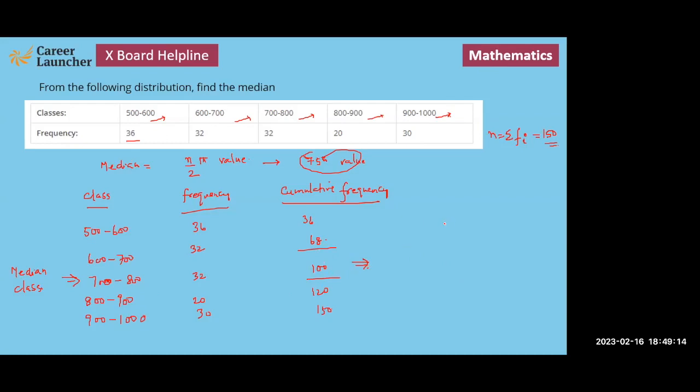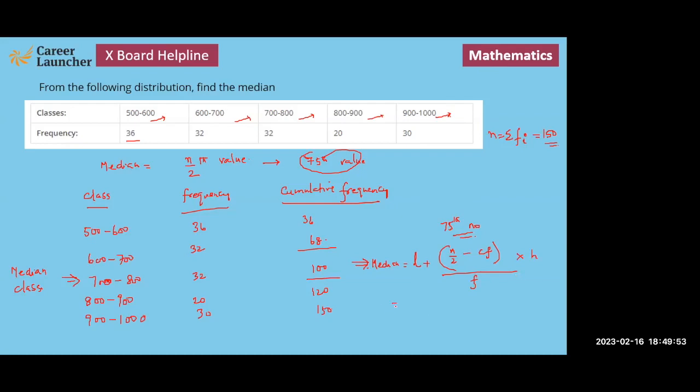Now we need to know what the 75th number is. This will be given by your lower bound, that is 700, plus n by 2. Median is equal to the lower bound of the median class plus n by 2 minus the cumulative frequency of the previous class, divided by the frequency of this class, multiplied by the interval of the classes.